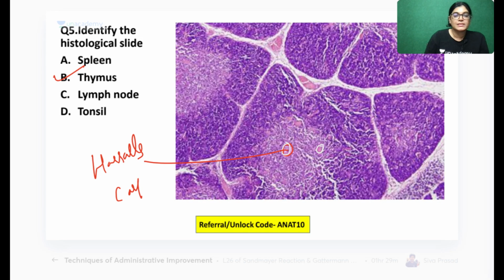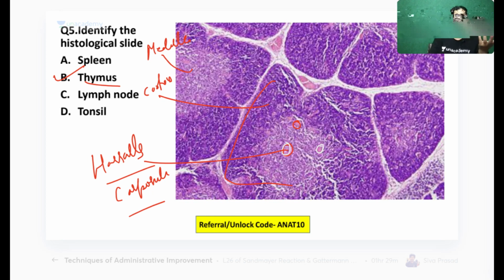In a slide having Hassall's corpuscles, you can see here the lobules, incomplete. This is the cortex part. This is the medulla part. In the medulla part, there are pink rounded structures, and these are Hassall's corpuscles. So a slide which has Hassall's corpuscles becomes a slide of thymus.